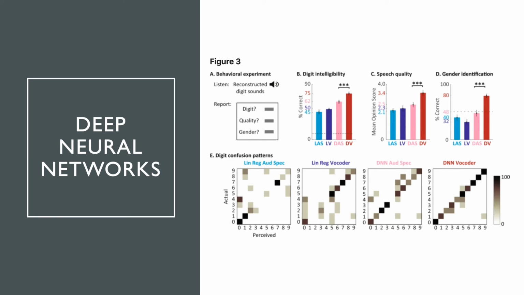They then reported the digit, the quality of the speech on a scale, and which gender they thought the speaker was. In all three aspects, the deep neural network vocoder design, shown in red, had the most accuracy and the highest opinion score. The bottom four diagrams illustrate the digit confusion patterns by comparing the actual digits versus what the participants perceived. As the deep neural network vocoder has a clear diagonal line, we can conclude it had the least amount of confusion.